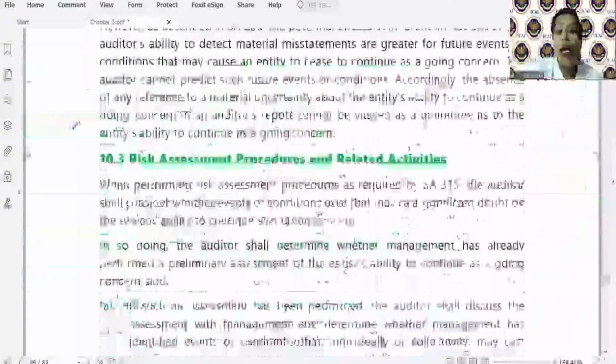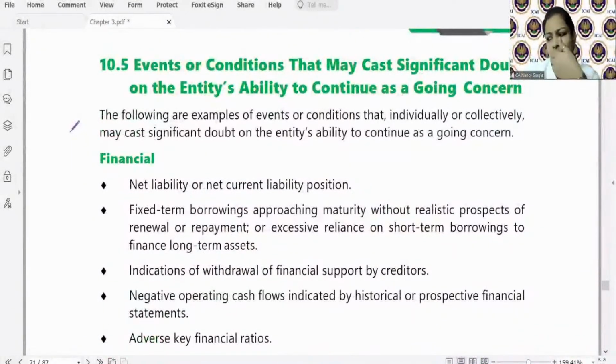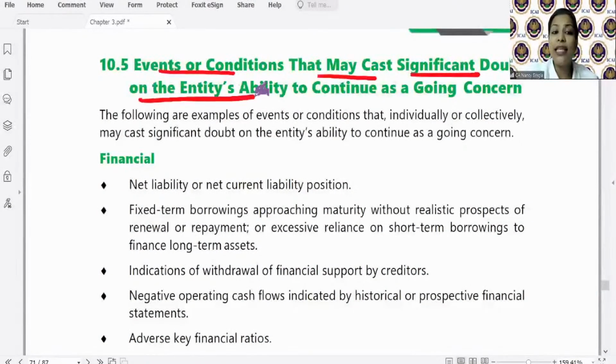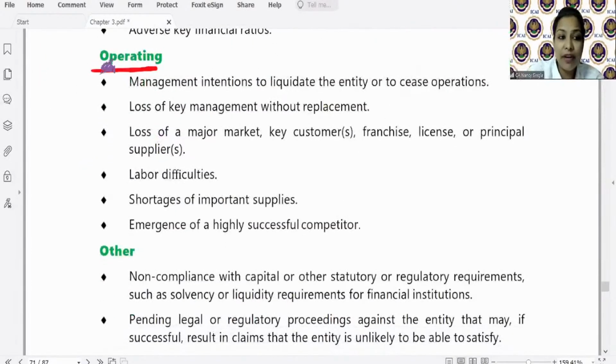Now, what are those facts? I think you must have done these facts in your accounts. So events or conditions that may cast significant doubt on the entity's ability to continue as a going concern. एक डाउट आ गया, क्वेश्चन मार्क आ गया कि अब तो सप्लायर है ही नहीं, कोरिया में से आप रॉ मटेरियल ला ही नहीं सकते, अब कैसे करोगे फिर ये काम, है ना, right? So there can be various events and conditions. Financial factors are there, certain operating factors are there, and certain other factors are there.